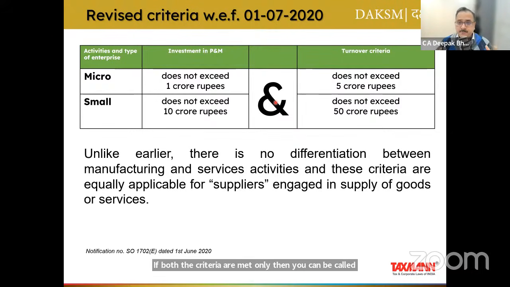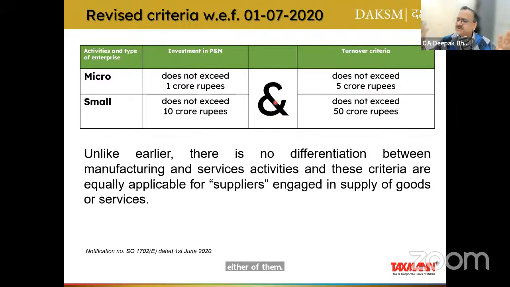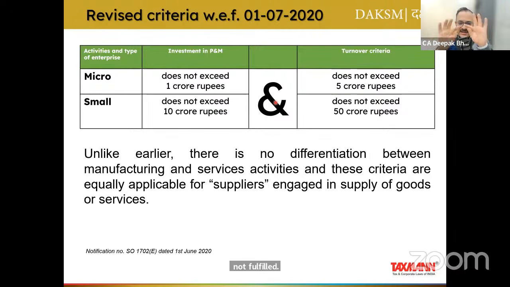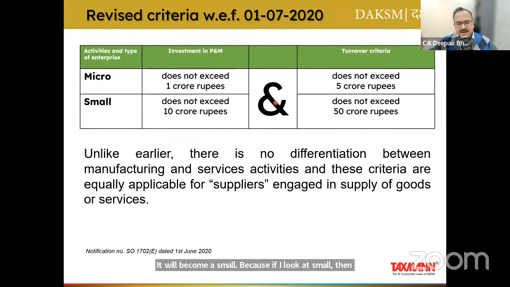So taking an example, if there is an enterprise engaged in services or manufacturing activity, or either of them, which has an investment in plant and machinery of 50 lakh, but turnover is 6 crore. In that case, since one of the conditions is not fulfilled, one of the tests has failed, it will not be a micro. It will become a small. Because if I look at small, then yes, turnover is less than 50, as well as investment in plant and machinery is less than 10 crore.